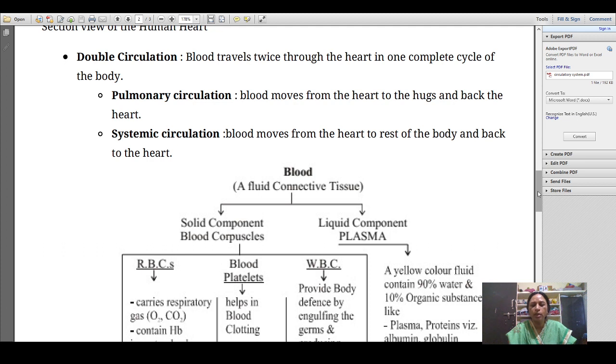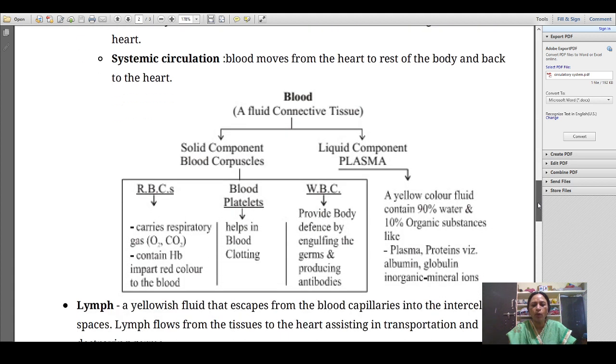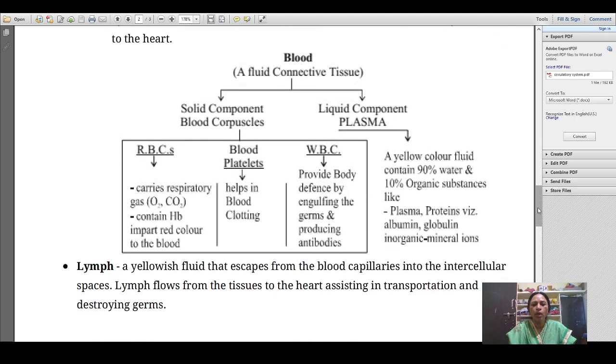Double circulation is necessary for all aves and mammals, the terrestrial animals, because they need a constant supply of energy to do various types of work, the metabolic work. Now, you have already learned in class 9th what blood is.